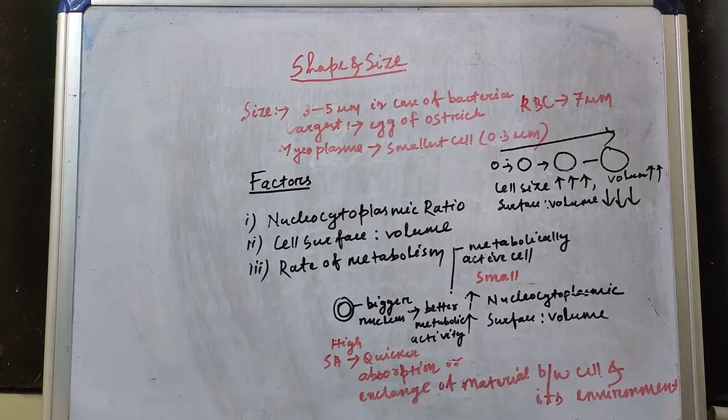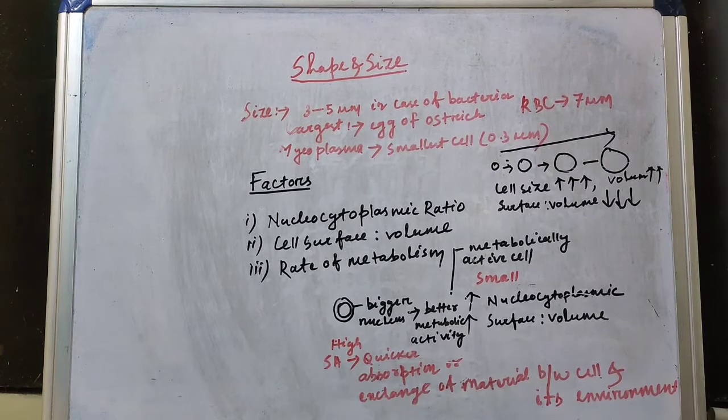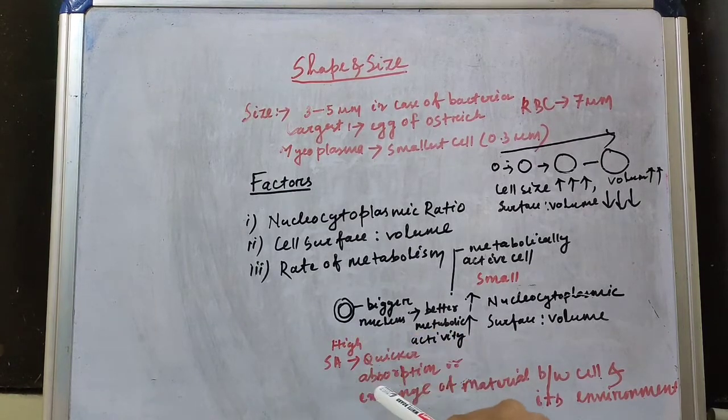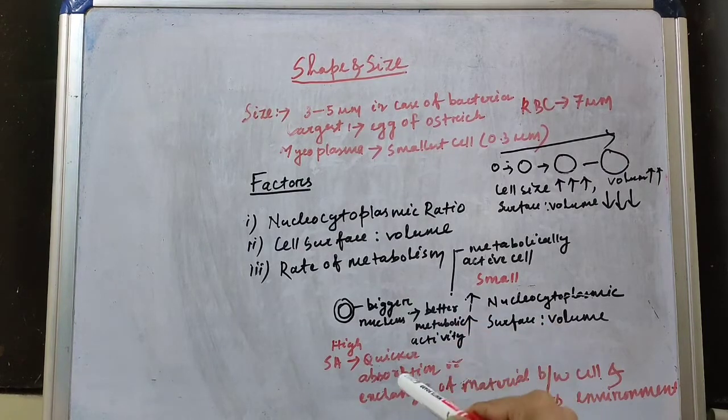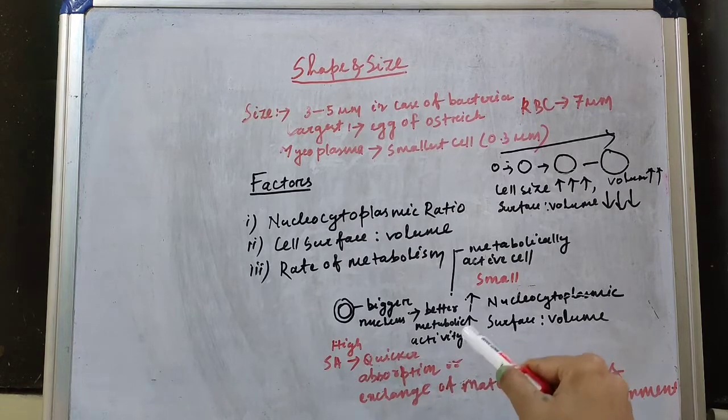When the size or volume of the cell increases, the surface area decreases, so that the surface to volume ratio also decreases. When the surface area increases, there is a chance of quicker absorption and exchange of material between the cell and its environment. That's why the smaller cells with bigger nucleus and larger surface area show better metabolic activities than the larger cells.